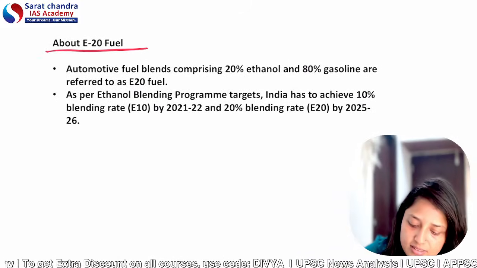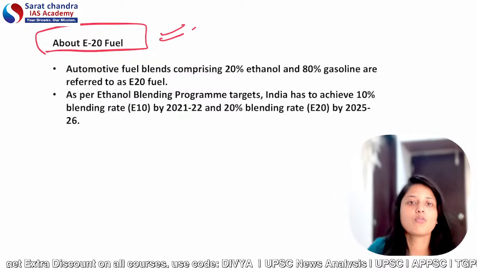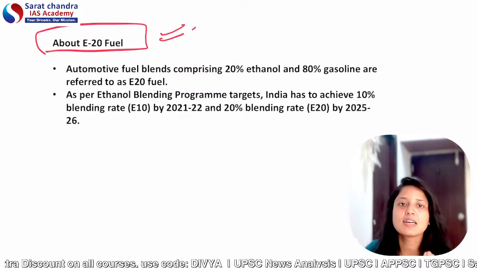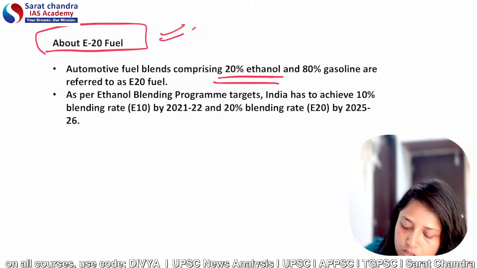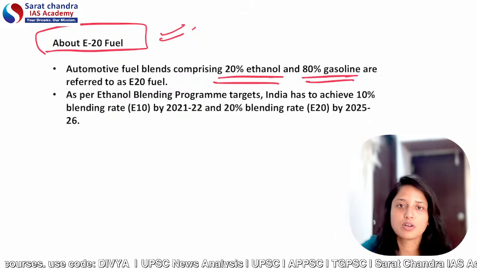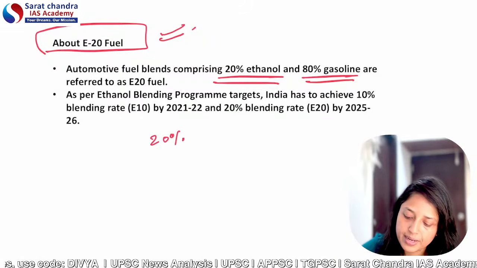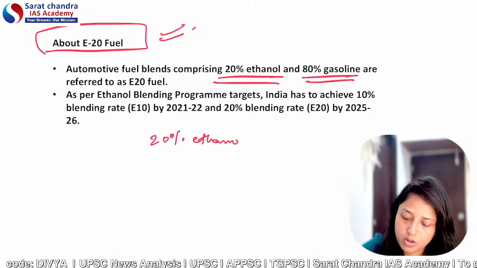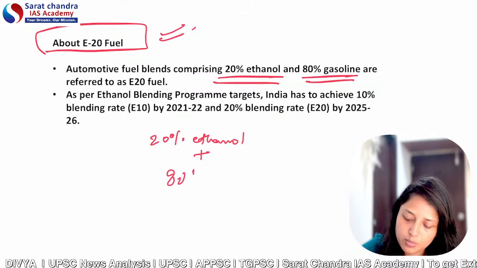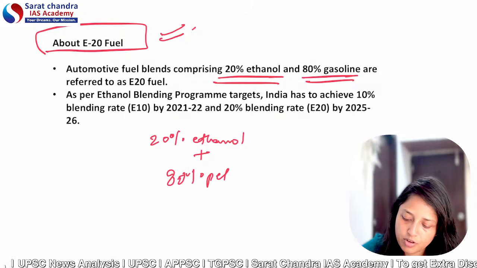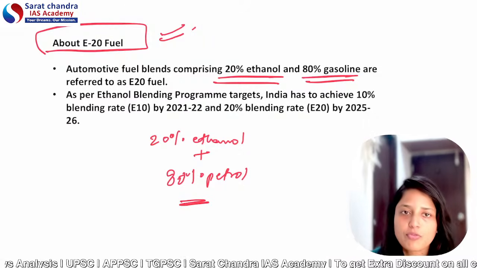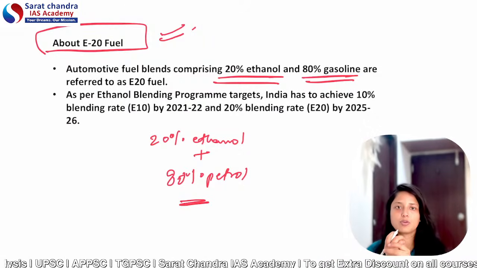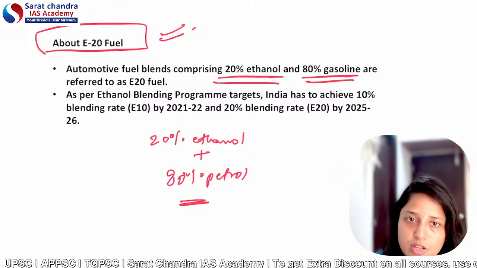First of all, let's discuss E20 fuel. What is the meaning of E20? So basically, E20 means we are mixing 20% of ethanol with 80% of gasoline. So here, 20% of ethanol we are mixing with 80% of gasoline or 80% of petrol. So this type of blending, this type of fuel we call E20 fuel. 20 means the percentage of ethanol.